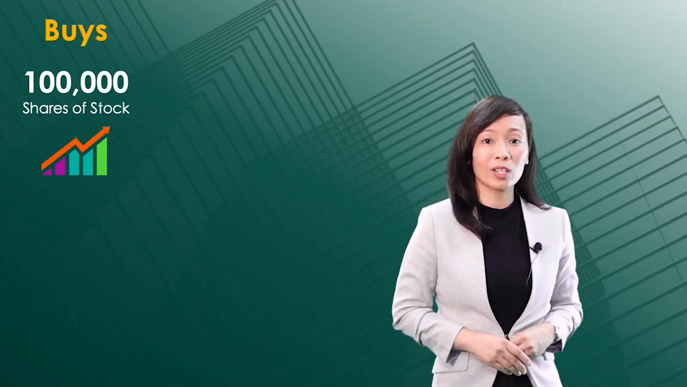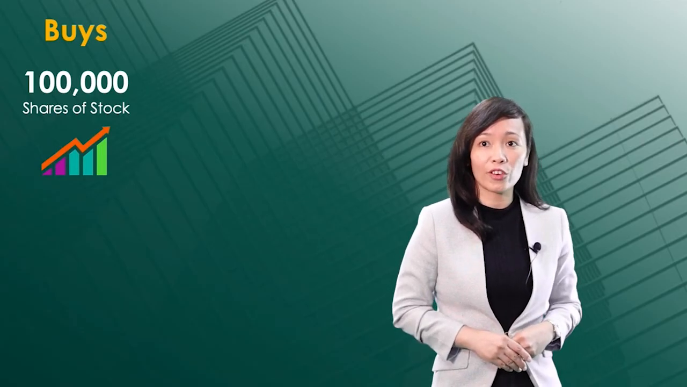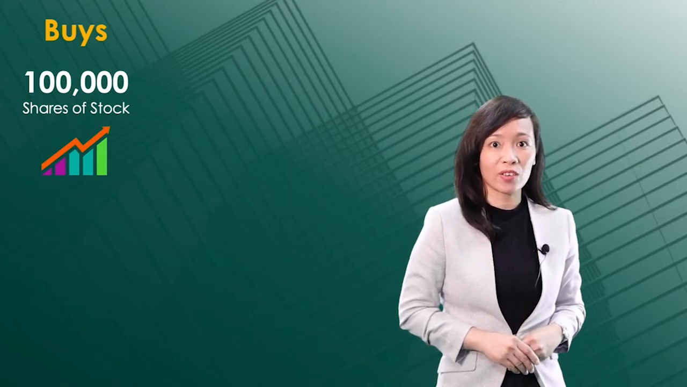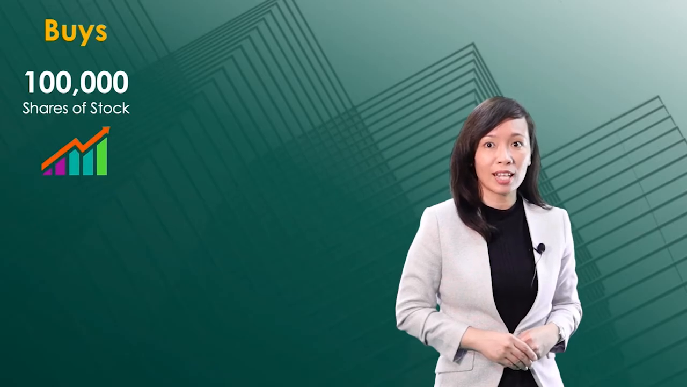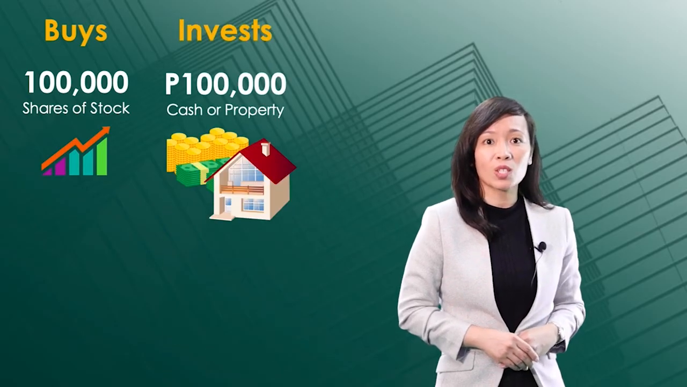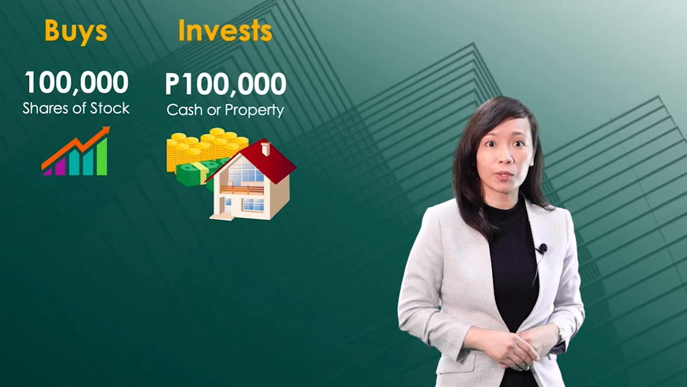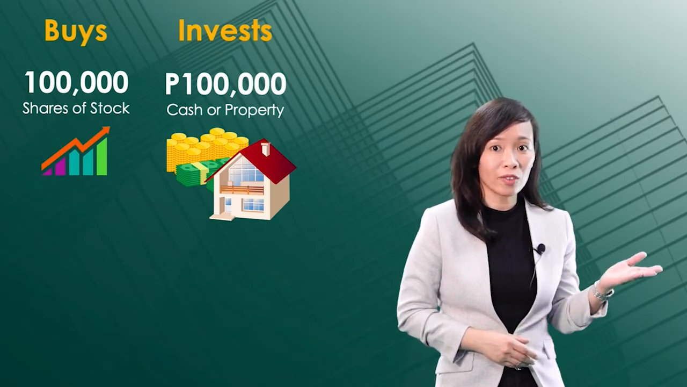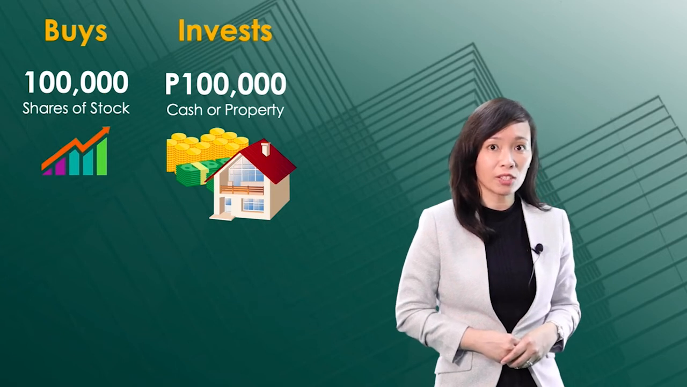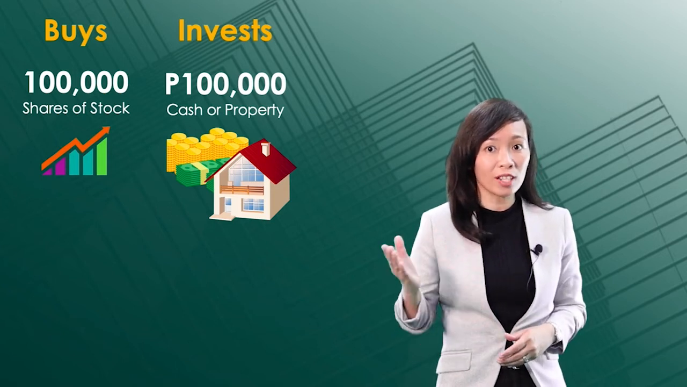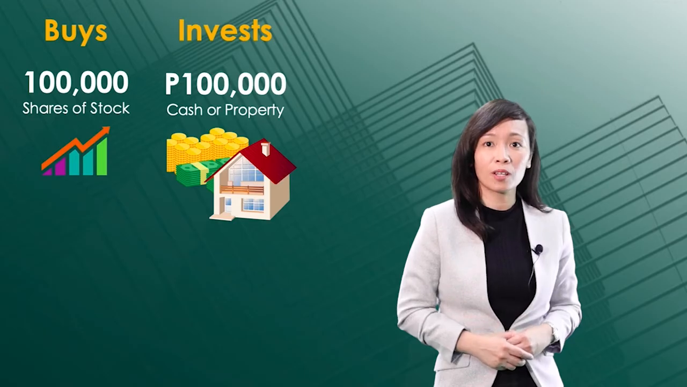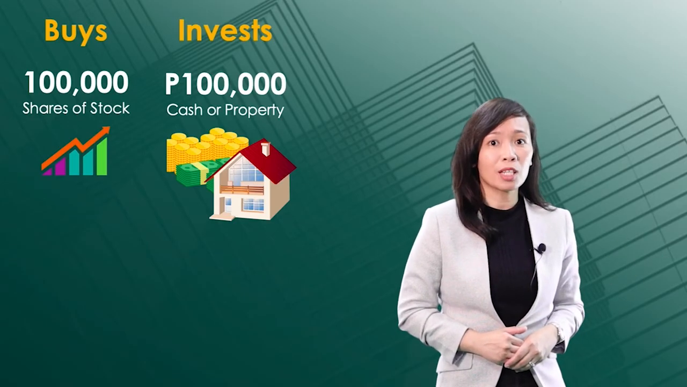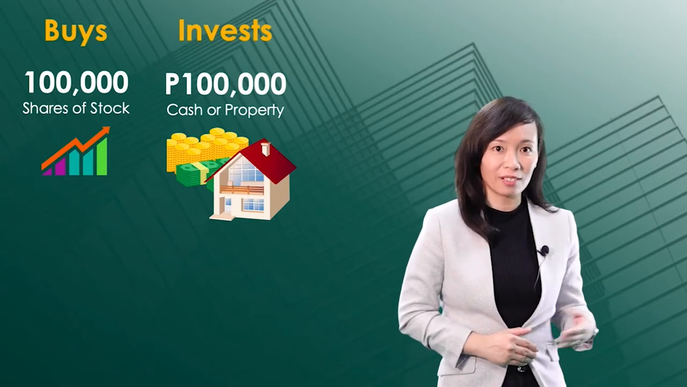Shareholder A buys 100,000 shares of stock for the par value of 1 peso per share. He pays for the shares either in cash or property, such as land and building. So A invested capital in the corporation in the form of cash or property amounting to 100,000 pesos. In return, A becomes an owner of 100,000 shares of stock. This 100,000 pesos capital paid by A becomes the property of the corporation.